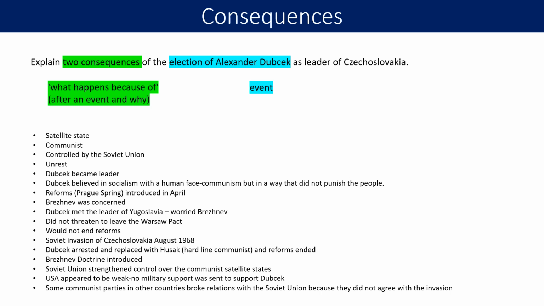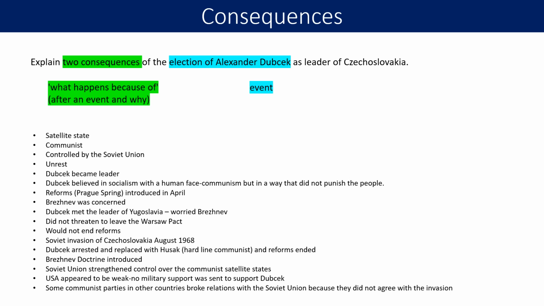Dubček was arrested, replaced with Husak, a hardline communist. The Prague Spring reforms were ended. We then know that the Brezhnev Doctrine was introduced and that the Soviet Union strengthened control over the communist satellite states like Hungary and Czechoslovakia and Poland.